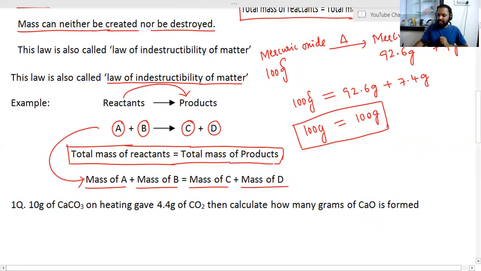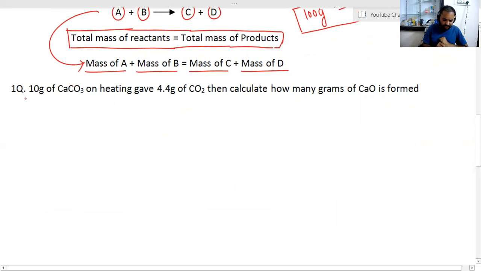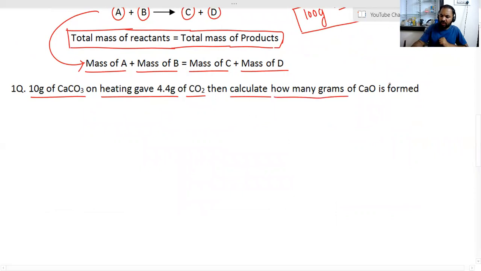So let's see a problem to get more clarity about this law. In this problem, 10 grams of calcium carbonate on heating gave 4.4 grams of carbon dioxide. Then calculate how many grams of calcium oxide is formed.